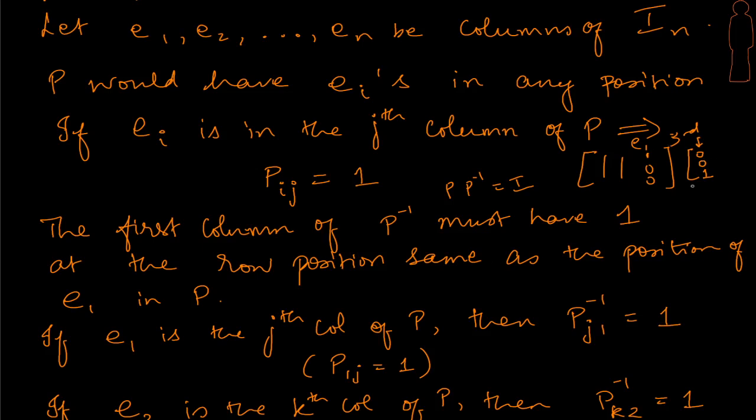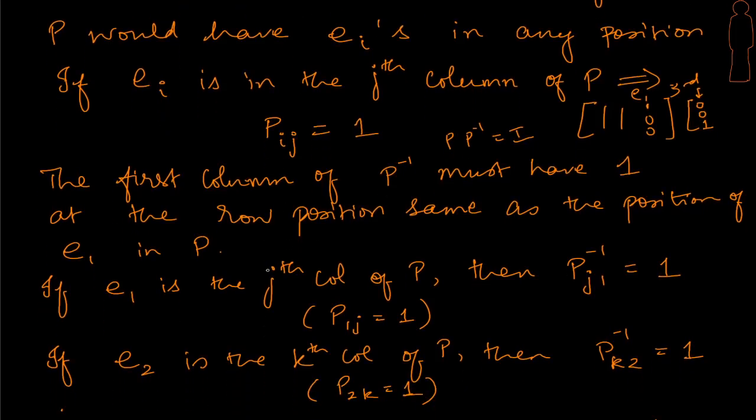So try and work it out for other columns as well, and get familiar with this very important point. Let's take one or two examples here. If E1 is in the jth column, so E1 is sitting in some third column here, then in the inverse this position has got to be 1. And what is that position? 3 1.